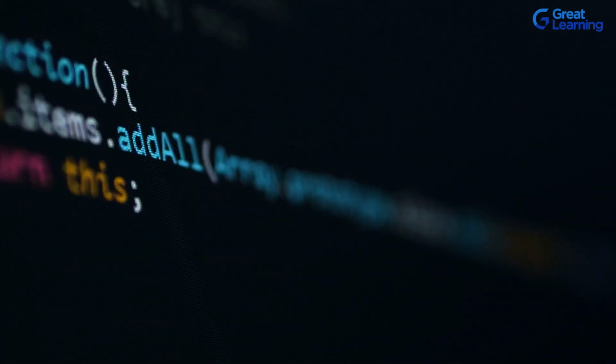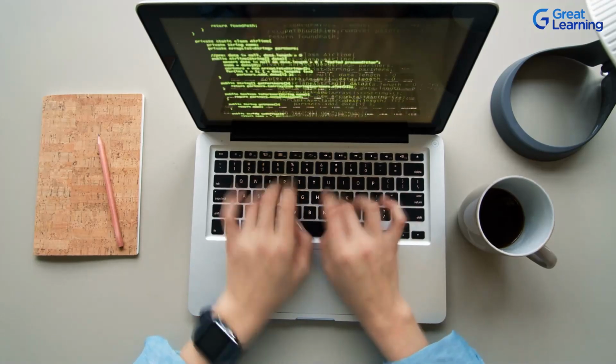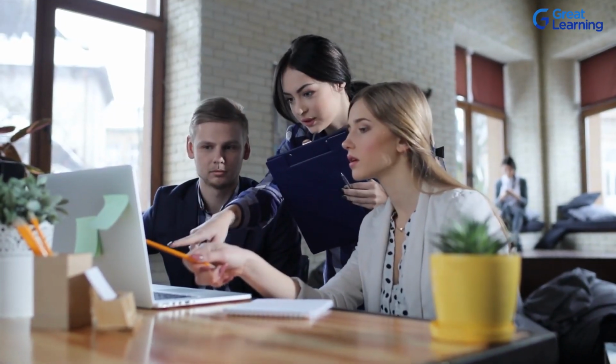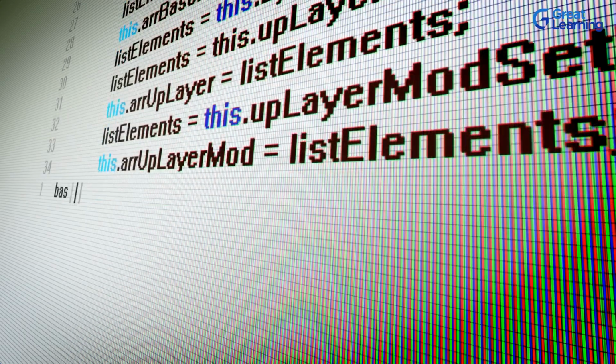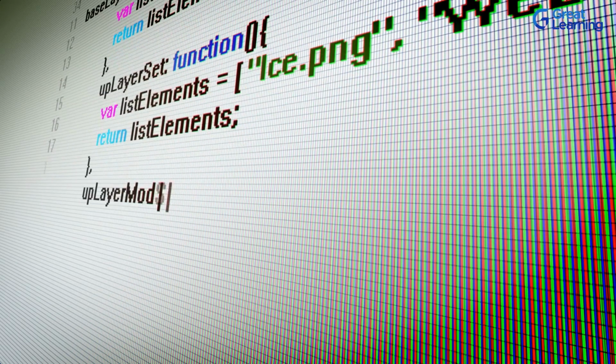Hello everyone. OOPS concept is one of the most important and widely used programming paradigms in software development. To understand the actual working of most of the programming languages such as C++, Java, Python, and JavaScript, we need to know the concepts of object-oriented programming.